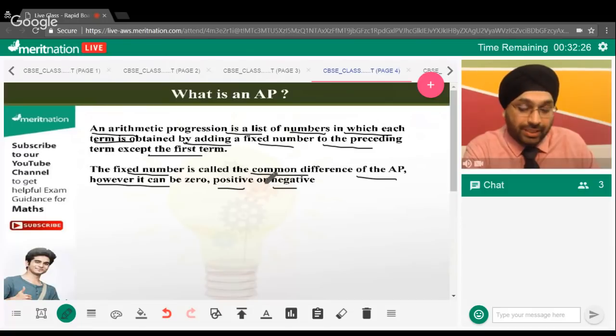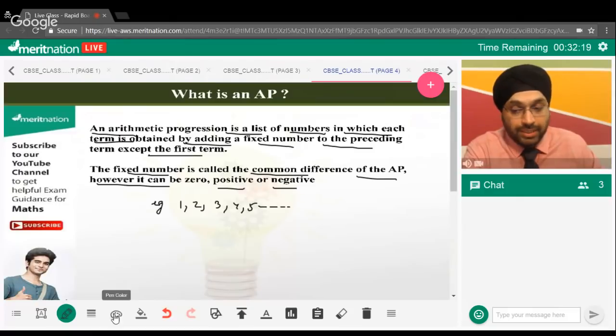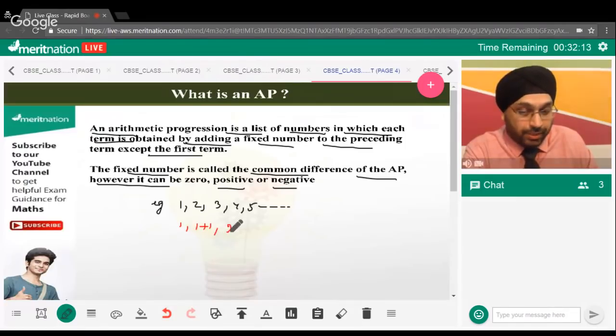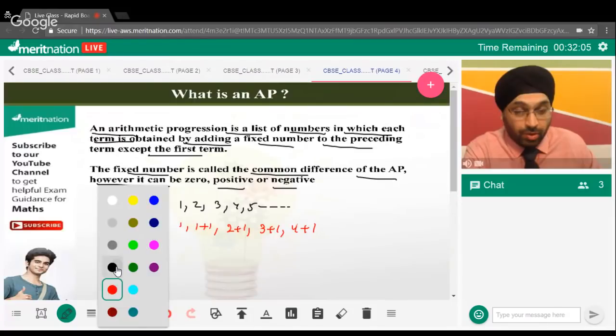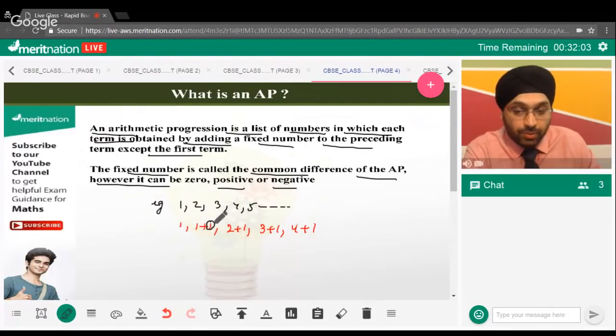Let's say if we take an example, this is a series given. Now, this is an AP. Why? Because if you see it very clearly, this is the first term. 1 can be written as 1 plus 1. 3 can be written as 2 plus 1. 4 can be written as 3 plus 1. And 5 can be written as 4 plus 1. Now this fixed term, according to the definition, is known as the common difference.